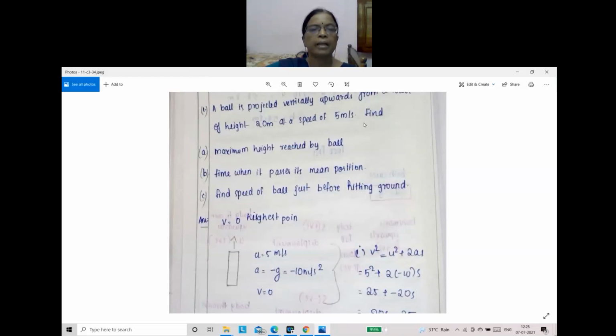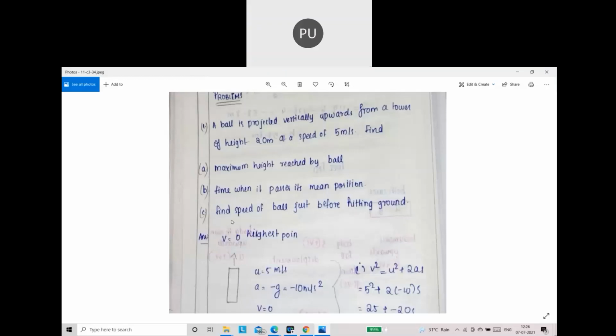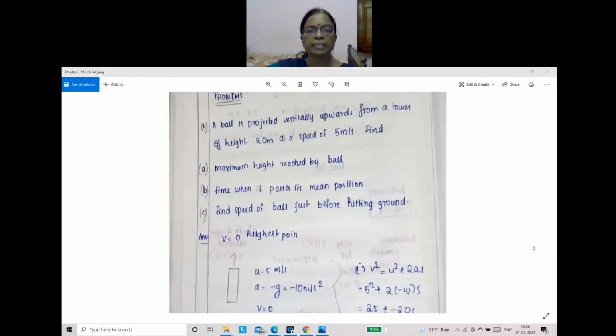So only these two values are given: g, u, and the height of the building. Maximum height reached. When a ball is thrown upwards, at maximum height, what is its velocity, children? Highest point? 0. So V is equal to 0. That is also given, but you should know that final velocity becomes 0 when a body is thrown upwards. So maximum height is asked.